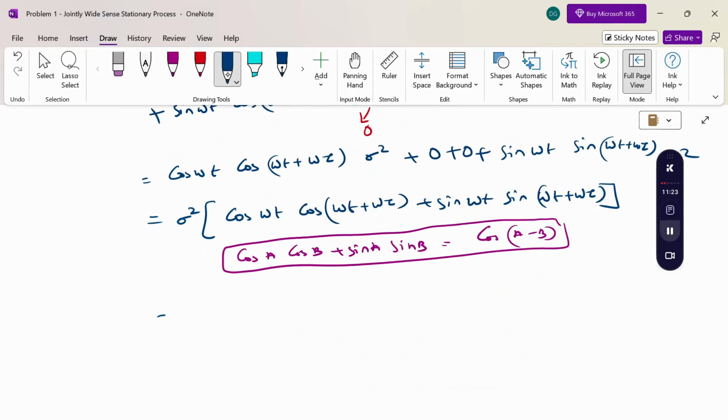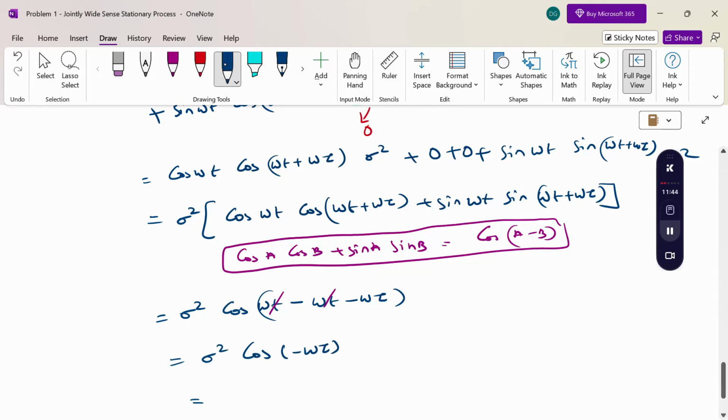Therefore we get sigma square cos(ωt − ωt − ωtau). The two ωt terms cancel, giving sigma square cos(−ωtau), and since cos of minus x is cos x, this is sigma square cos ωtau. It is a function of tau. So this is R_XX(tau).